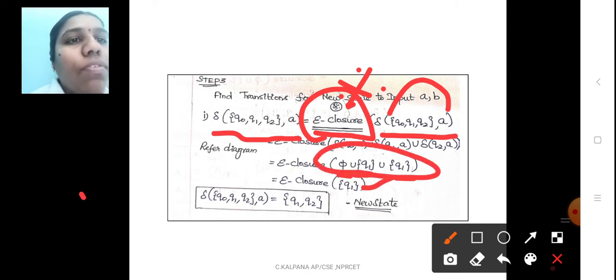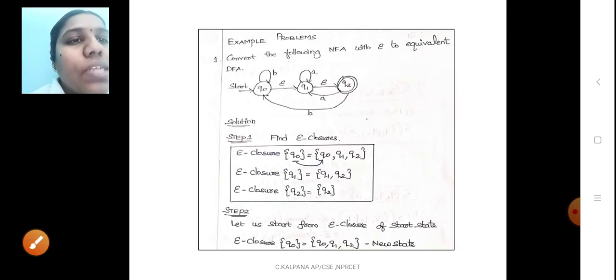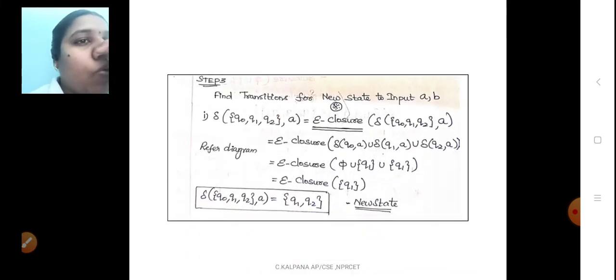So what is the epsilon closure of Q1? The answer is Q1, comma Q2. So write the answer here, Q1, comma Q2. It is considered as a new state. Then you find out Q0, Q1, Q2, comma B equal to epsilon closure of delta of Q0, Q1, Q2, comma B. And then you find out Q1, Q2, comma A and Q1, Q2, comma B.